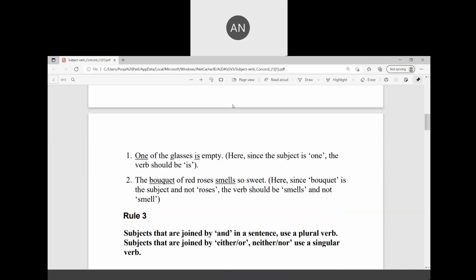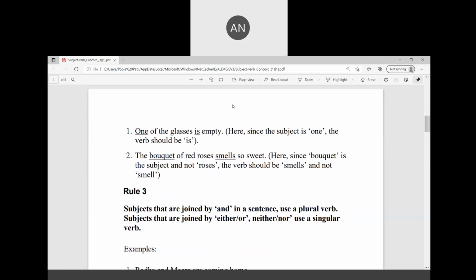Next one, the bouquet of red roses smells so sweet. Since bouquet is the subject and not roses, the verb should be smells and not smell. The second example also you can see. The bouquet smells sweet.